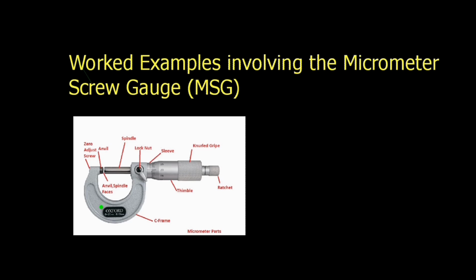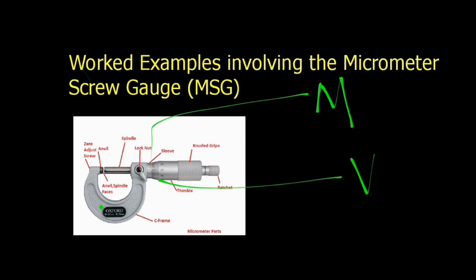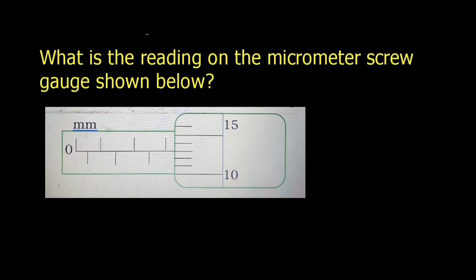Just like the vernier caliper, it also has two scales. First, the main scale, and the reading here, which gives the vernier scale. What is the reading on the micrometer screw gauge shown below? Just like the vernier caliper, there are two scales on the micrometer screw gauge. The first, the main scale, and lastly here, it gives the vernier scale.